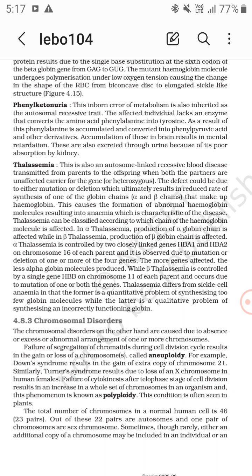Now which hemoglobin chain is affected? If it is alpha thalassemia, production of the alpha globin chain is affected, while in beta thalassemia, the beta chain is affected. Now alpha thalassemia is controlled by two closely linked genes, that is HBA1 and HBA2.